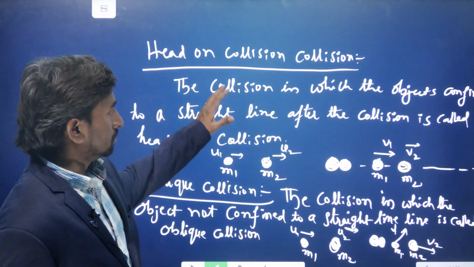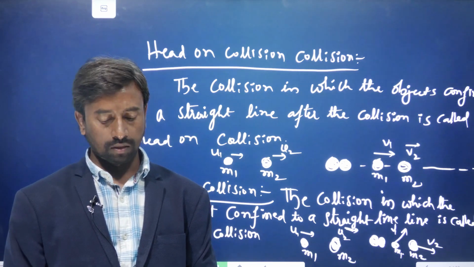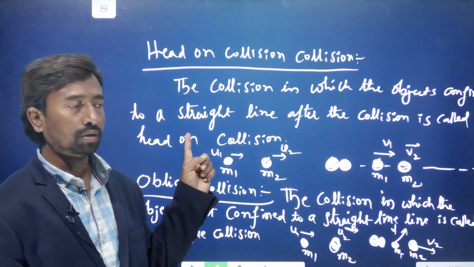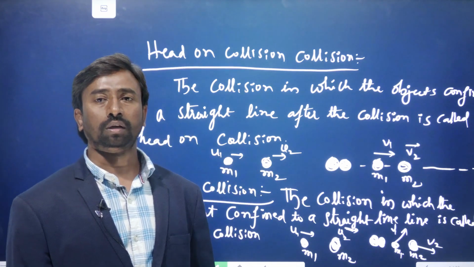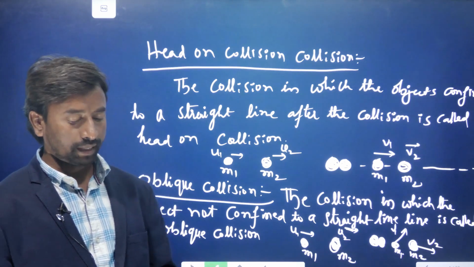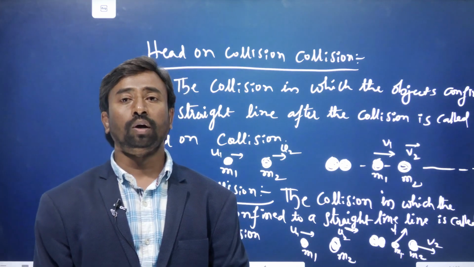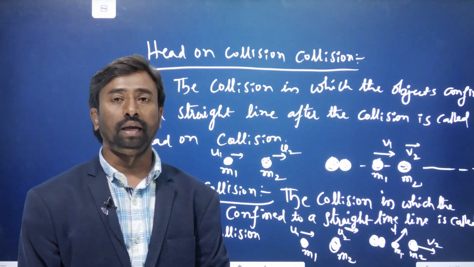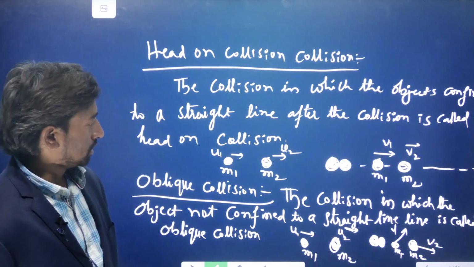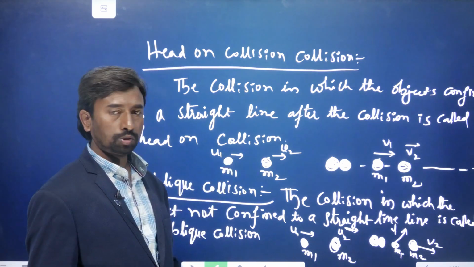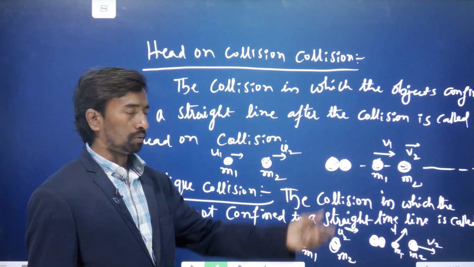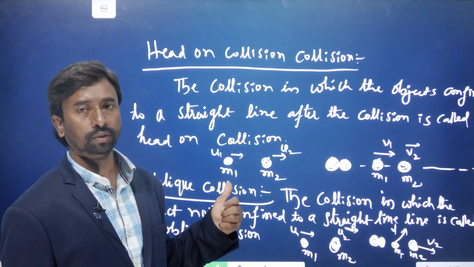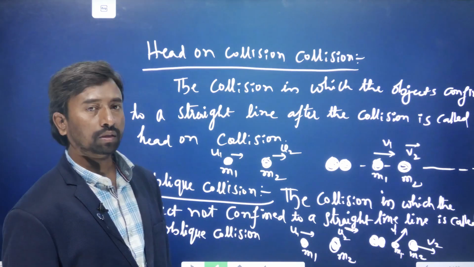Here we have discussed the introduction of all the types of collisions. Now we'll see the perfectly elastic collision. In that collision, the linear momentum and the kinetic energy are conserved. Then we are going to find the expressions for the final velocities. Initially they have speeds u1 and u2, and after the collision they have different velocities, v1 and v2. What is the expression for them? That we are going to find out.